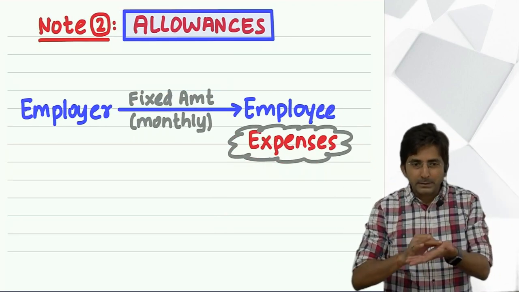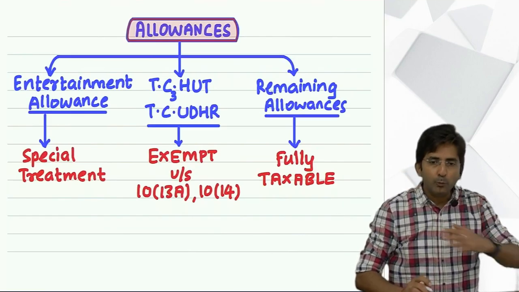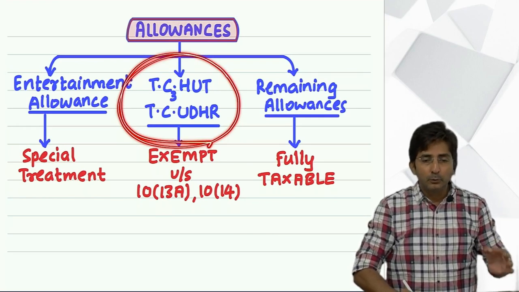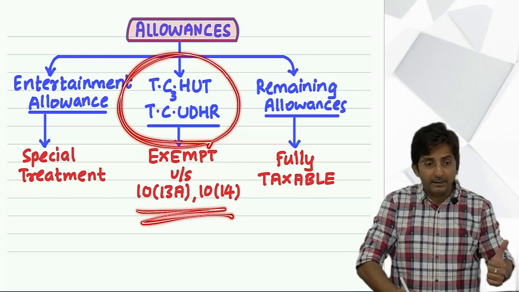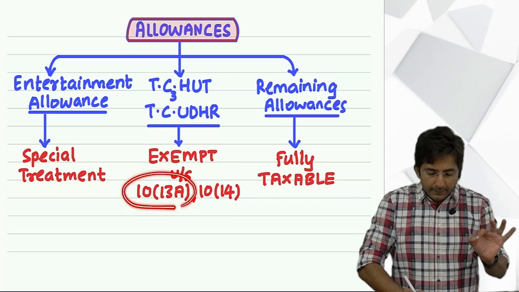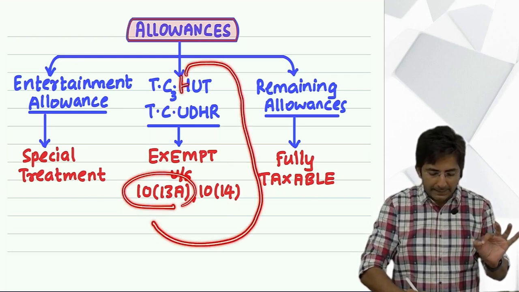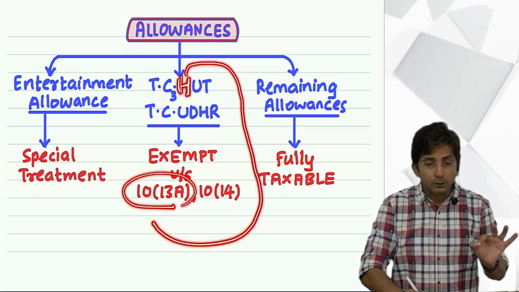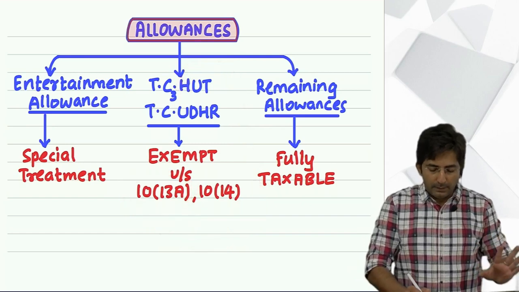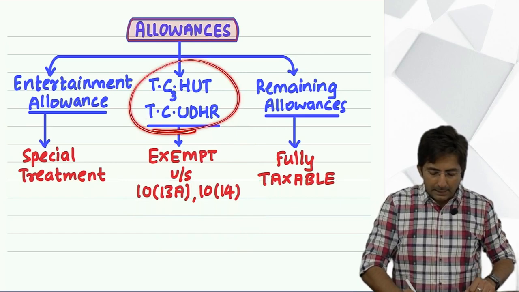So you can imagine any number of allowances. The paper setter can give anything in the question, but don't worry. Our formula is super. If you find anything from this list, you will say it is exempt under section 10. But see, 10(13A) is only for one item, H. Can you see H? The rest all have section 10(14). Unless I tell you the full form, it will be like a suspense only. But whatever, these allowances are exempt.